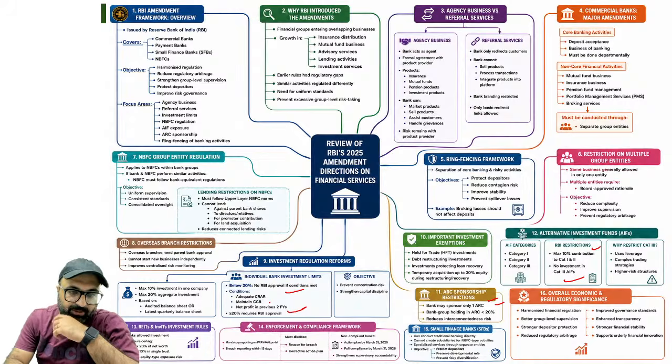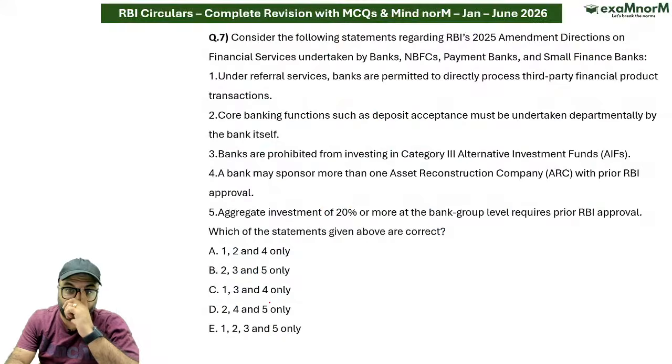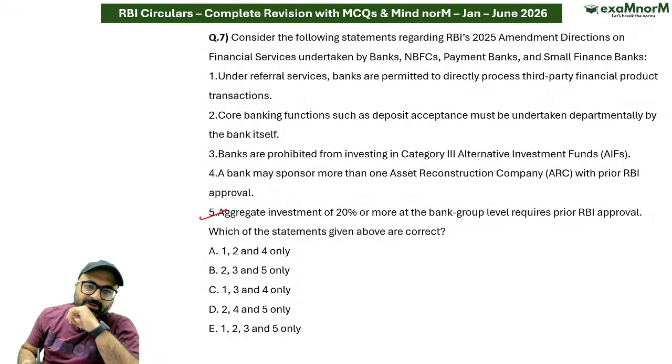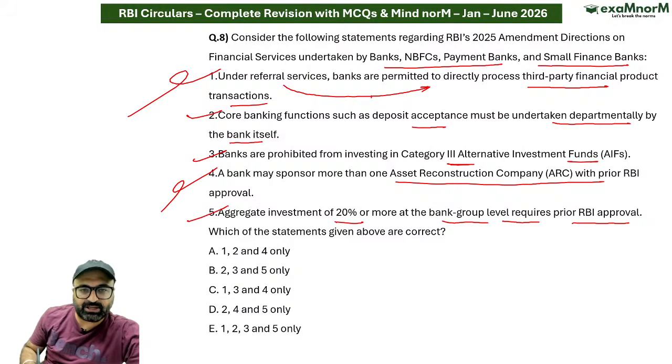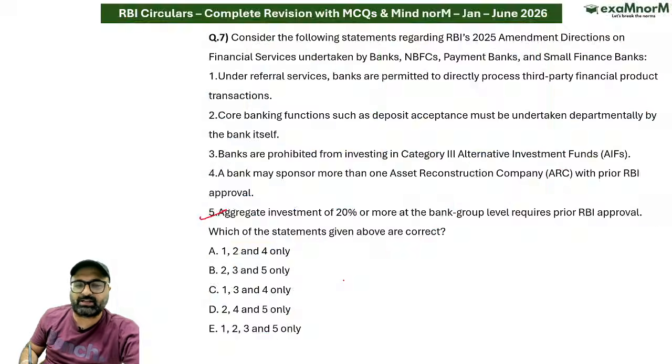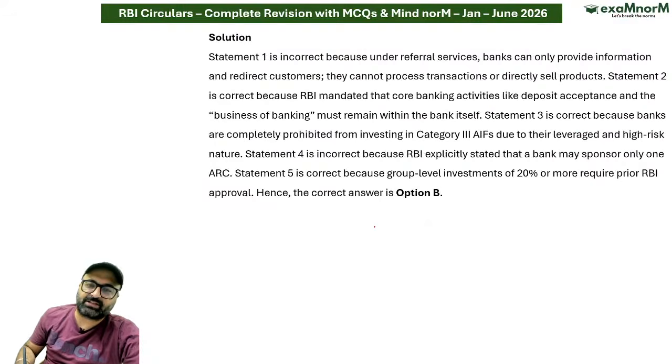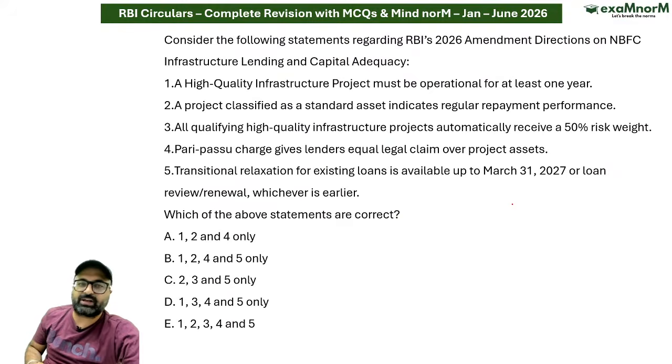Individual bank investment limit: maximum 10% in one company and maximum 20% aggregate investment can be done. If you go beyond that, you will have to take approval from RBI. So keeping this in mind, this is also correct. So according to this, what will the answer be, sir? 2, 3, 5, which means B statement is the correct answer for the given question. Moving on to the next one.